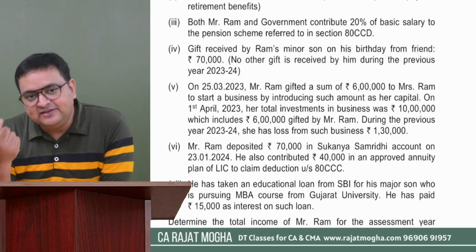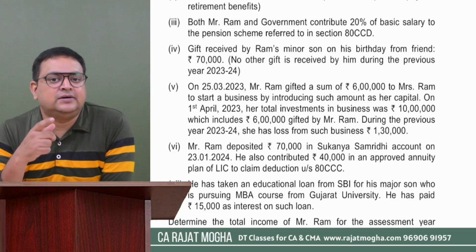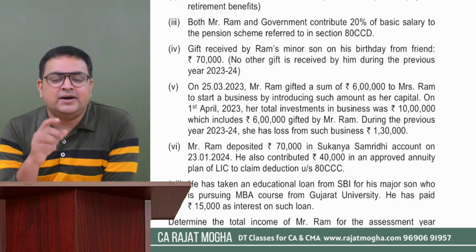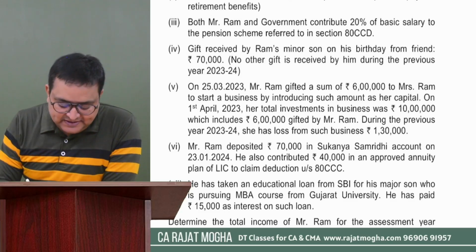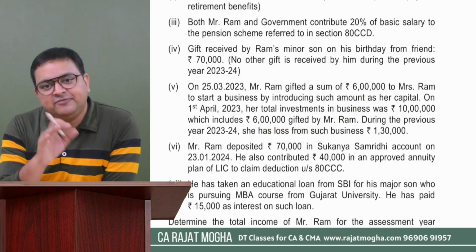It depends upon the nature of that income. So if it is house property income, please make it under house property. If it is PGBP income, go and club under PGBP. So this is PGBP income. Whatever amount would be clubbed, it would be PGBP income of Mr. Ram, right?